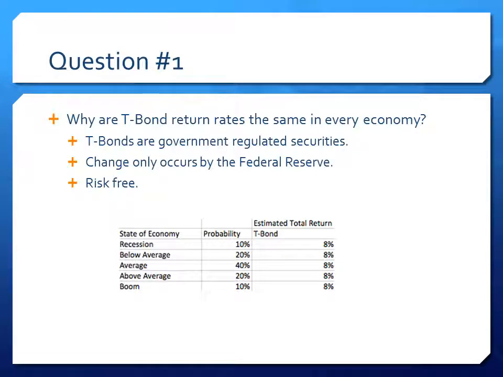Question 1 asks, why are T-bond return rates the same in every economy? As you can see on this table, no matter what the state of the economy is, whether it's a recession or a boom, the T-bond's estimated total return stays the same at 8%. This is due to the T-bonds being a government security. The only reason the return would change would be if the Federal Reserve changes it. This leads to the T-bond being a risk-free investment.